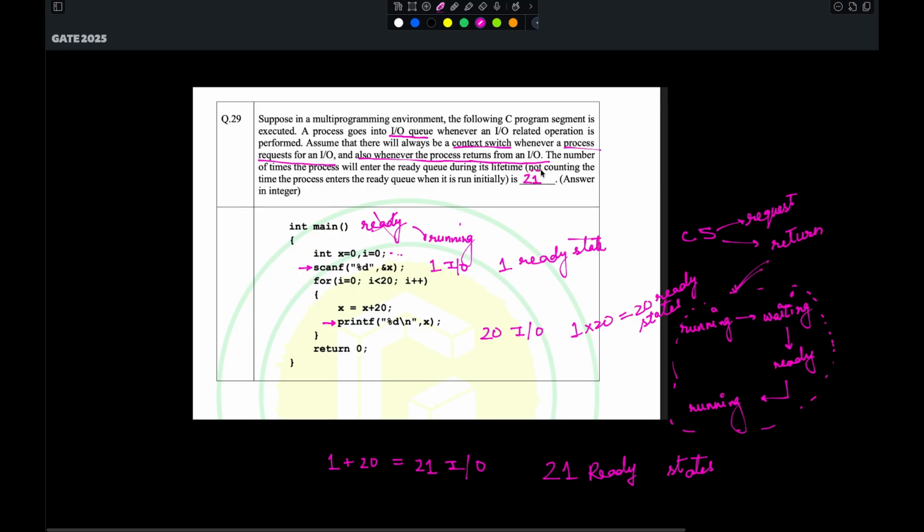But had this line not been there, the answer would have been 22. But this is not the case since we are not counting this initial ready state, which the process comes in before the program is run.